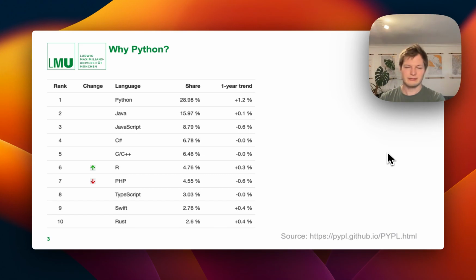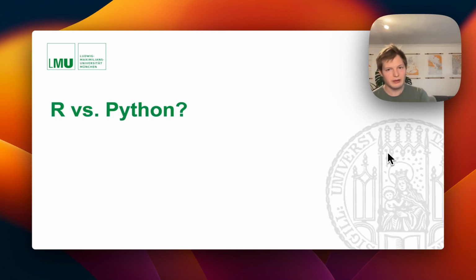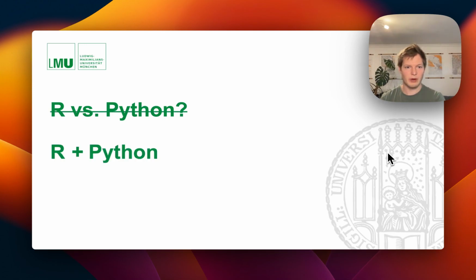Next up, I think this is a very classic question: R versus Python. Also, I'll briefly talk about why we're actually teaching R in this course and not Python primarily. But quite often in data science, this question comes up: are you using R or Python? I actually think in practice, it's much more useful to know both of these and to use them in conjunction. So I would suggest to typically have both R and Python.